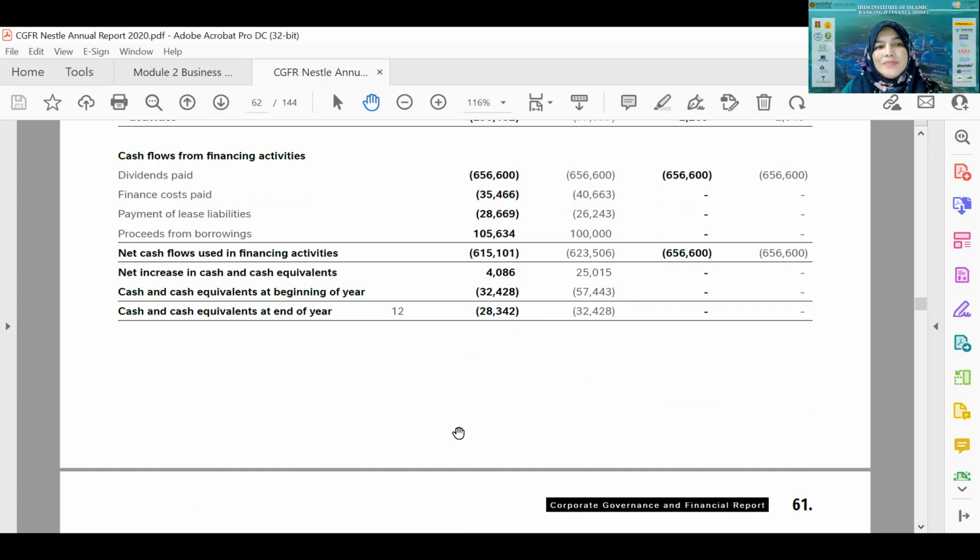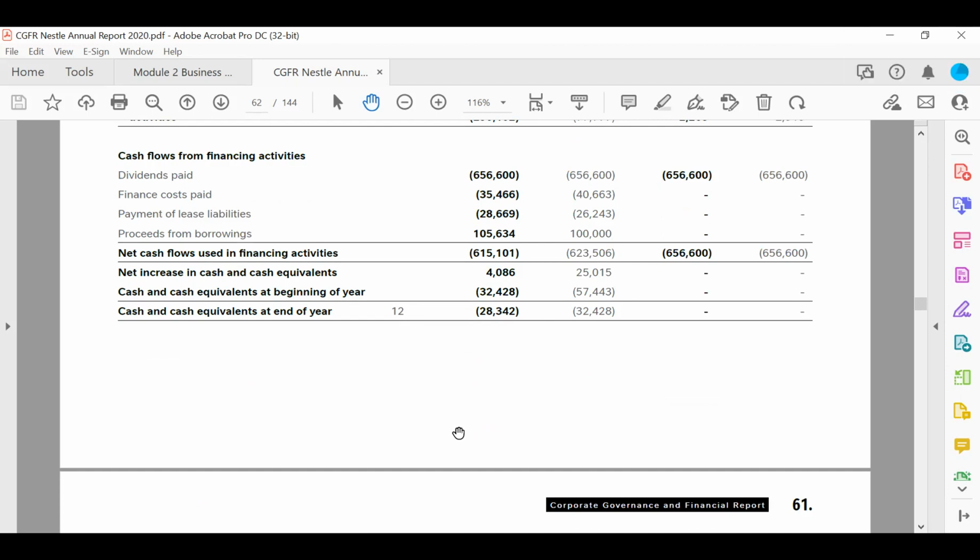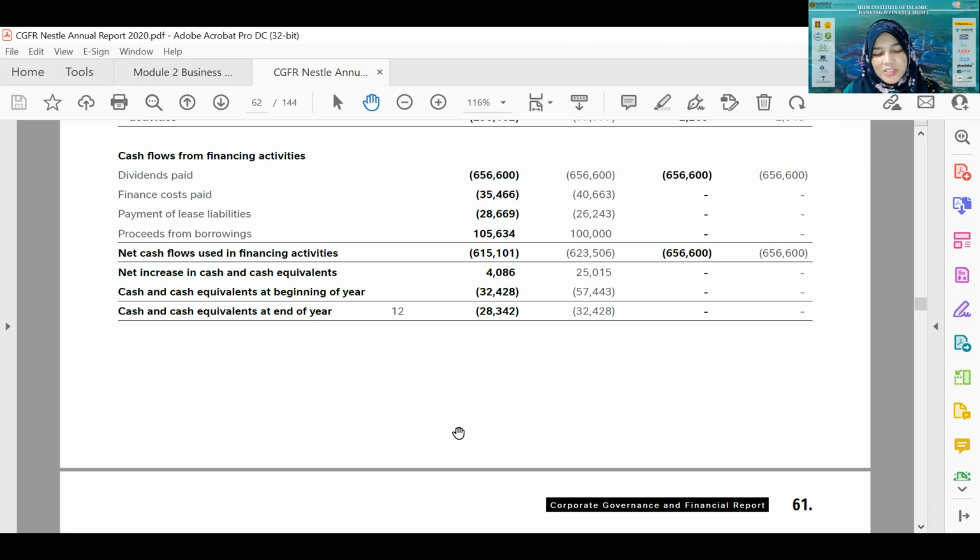Okay. It is actually showing from the three categories of activity: the operation, the investment activity, and also the financing activity. From the three activities done by the company, money going out more than money coming in. So they use more money to do the operation, more money to do the investment, and more money to do the financing activities. So the net from the activities is money going out from the business more than money coming in.